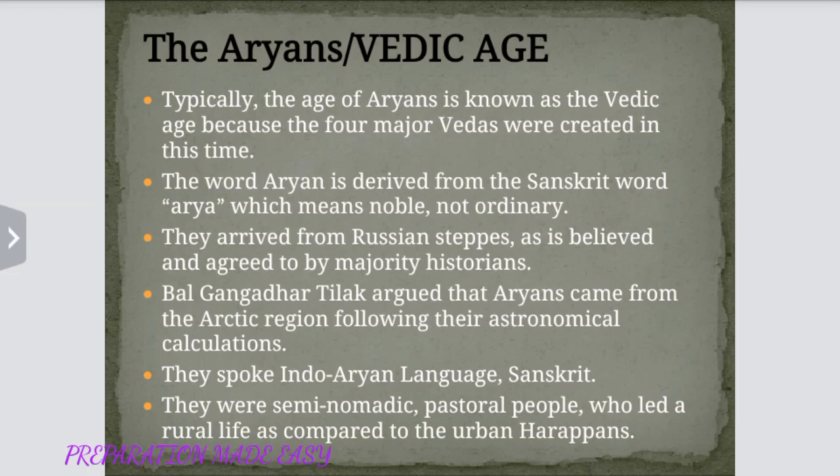Now let us see about Aryans and Vedic age. Typically, the age of Aryans is known as Vedic age because the four major Vedas were created in this time. The word Aryan is derived from the Sanskrit word Arya, which means noble and not ordinary. They arrived from Russian steppes, which is believed and agreed to by major historians.